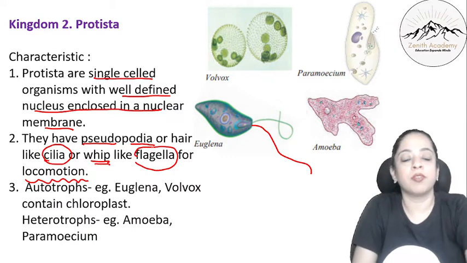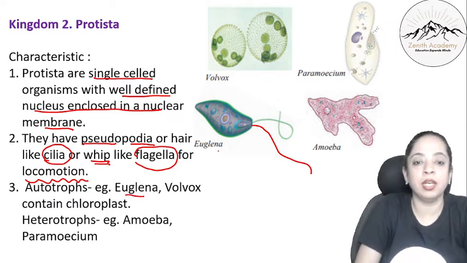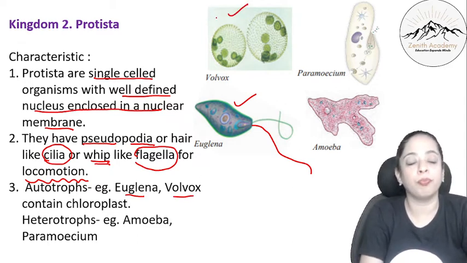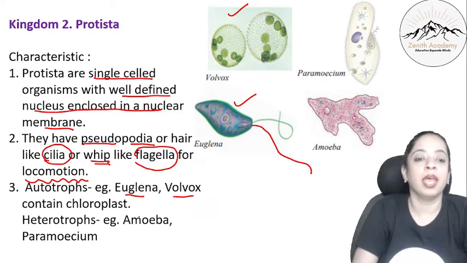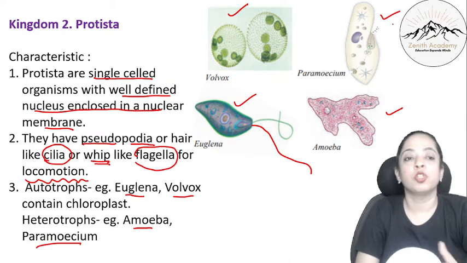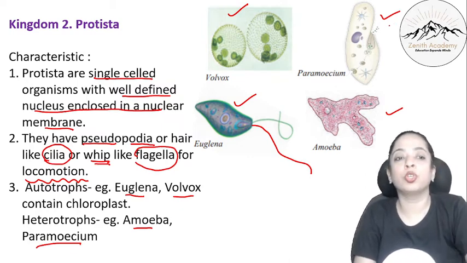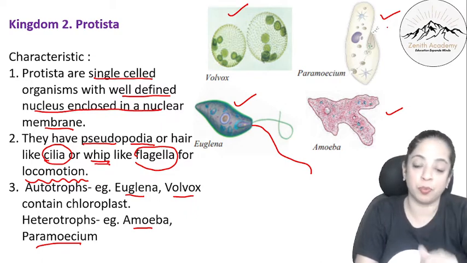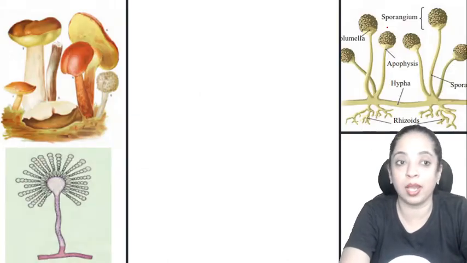Now, autotrophs. What are the examples of autotrophs? Euglena. This one is an autotroph. Volvox. This is a volvox. Now, both of them contain chloroplast. They are green in color. They prepare their own food. And heterotrophs. The examples are amoeba and paramecium. These are heterotrophs. So, which are the two autotrophs Protista? Euglena and volvox. Which are the two heterotrophs Protista? Amoeba and paramecium. You will have to learn the spellings very well.